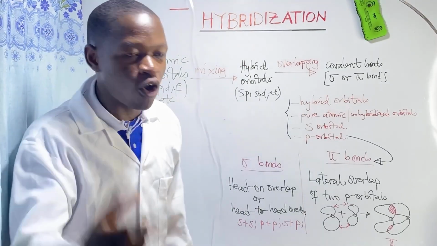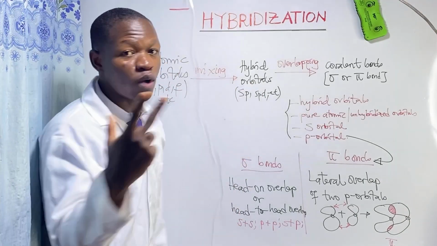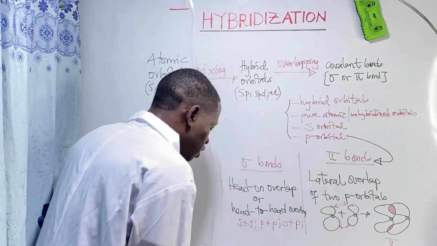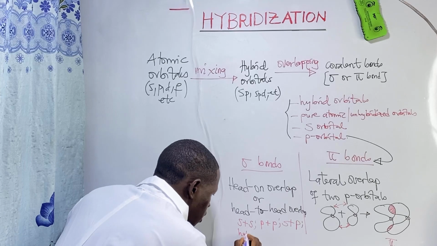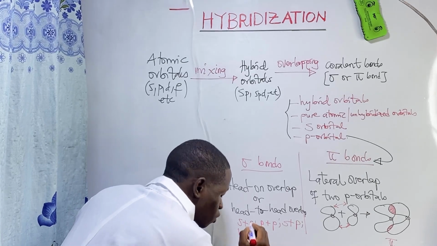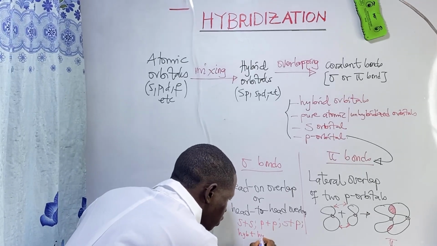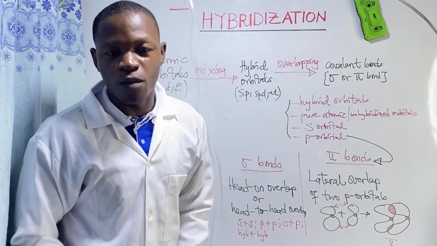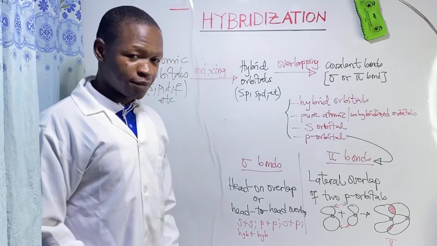If a hybrid orbital overlaps head-on with another hybrid, they form a sigma bond.